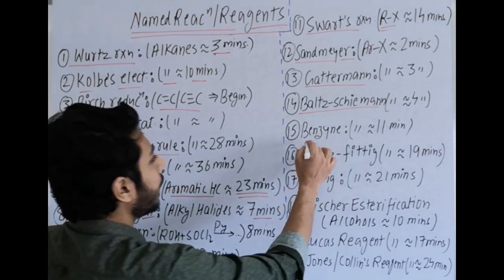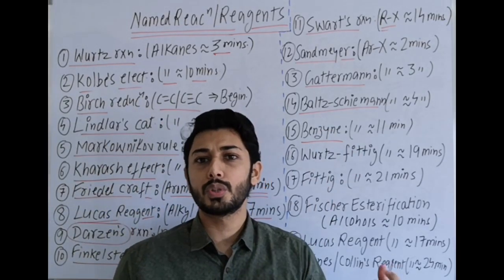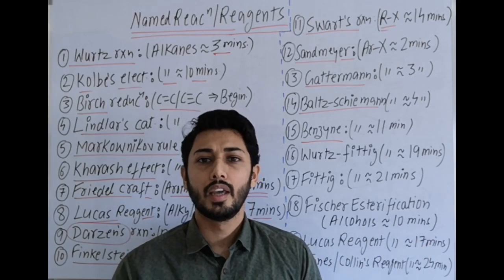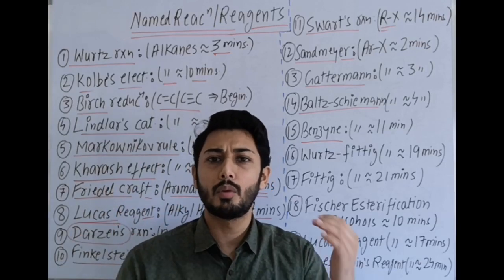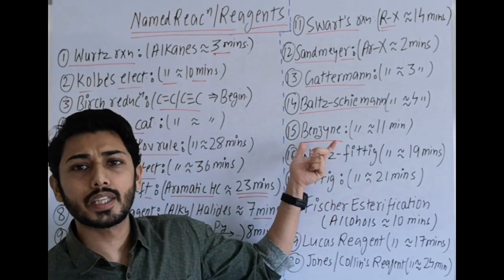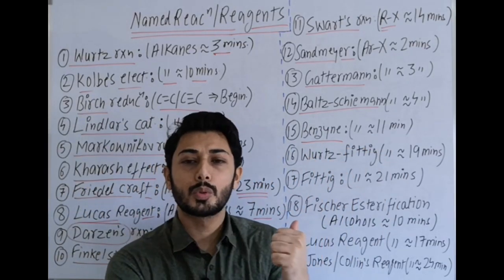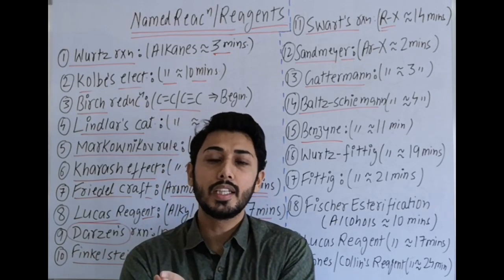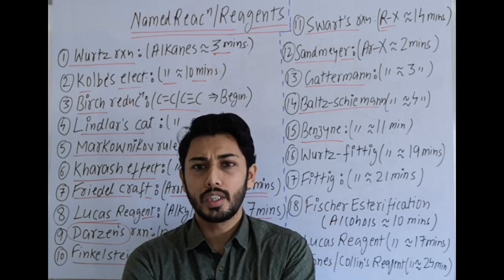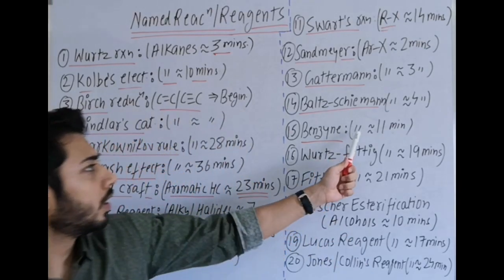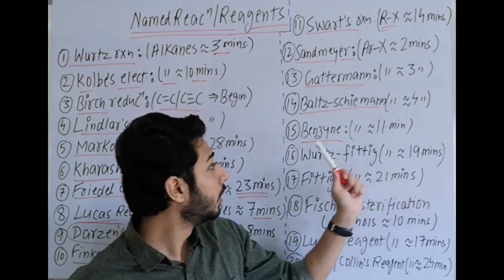Then next is benzyne. Although this is not given in NCERT, but in previous year papers one question was given in NEET in benzyne, as well as in Abhyas app it is given in the question. Again same question, it is repeated in the mock test also. So I am putting it here, benzyne mechanism or benzyne reaction. And if you remember Dow's process, I will mention Dow's process here. In Dow's process the intermediate is benzyne. So that is why, although it is not given directly in NCERT, but somehow it is related. So better you keep it here, benzyne reaction. In same video, aryl halides, around 11th minute you will get that reaction.